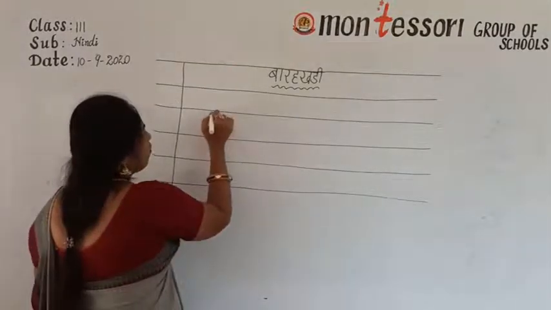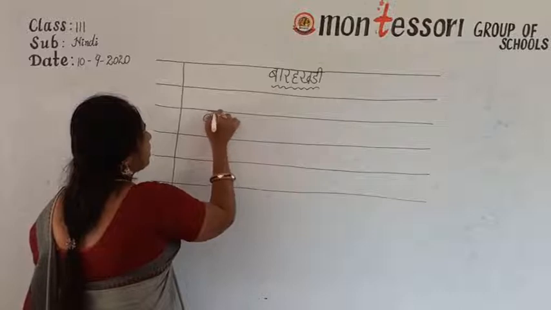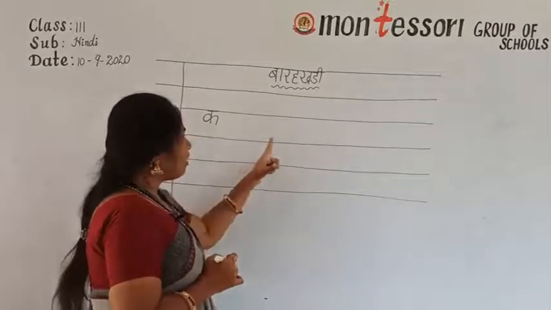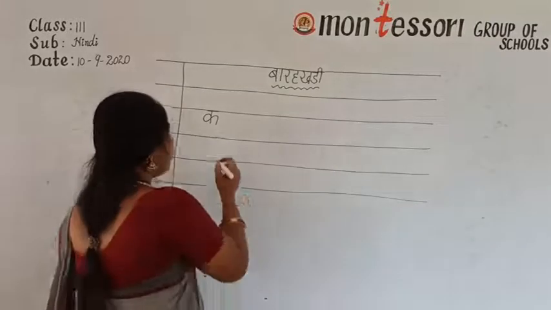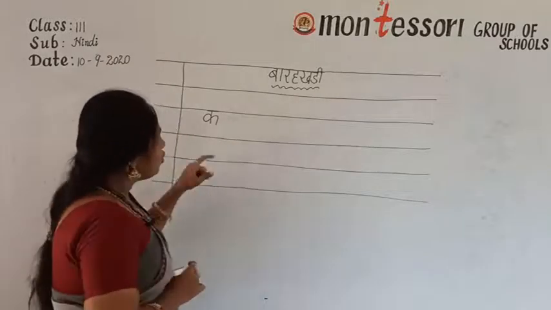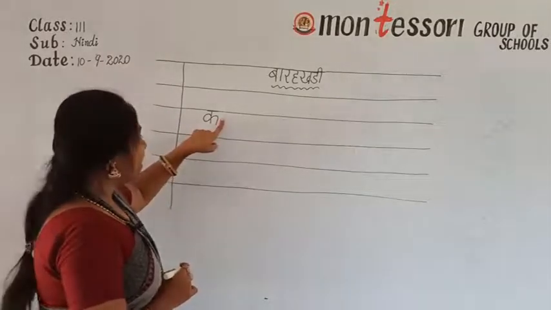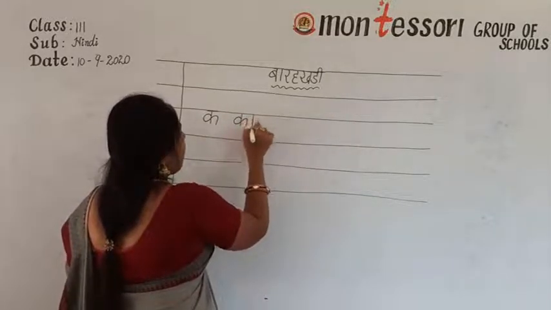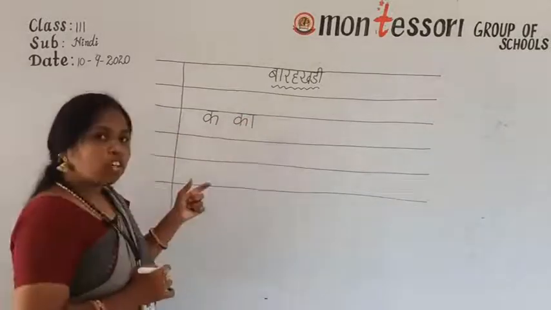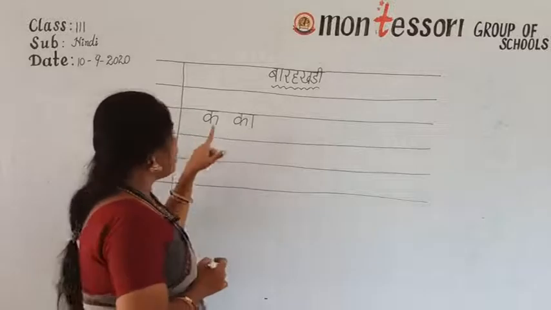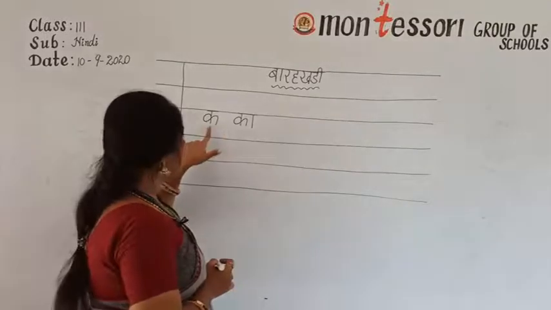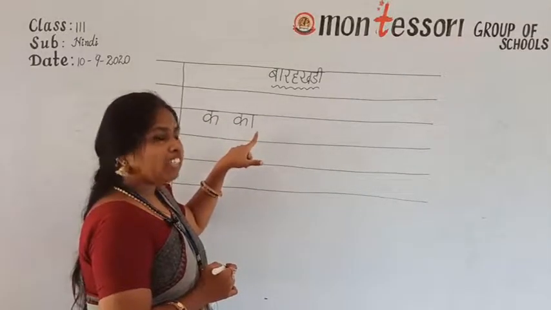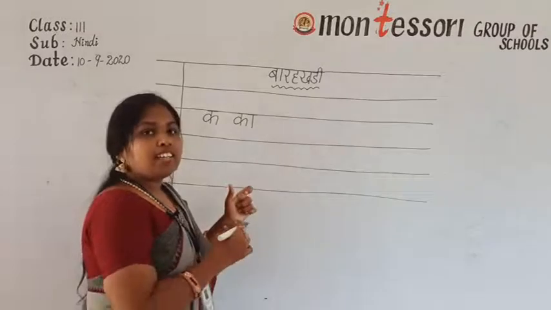Okay, children? Now first what is that? Ka. What is the letter? Whichever Barakadi you are writing, you have to write that letter only. With that particular letter we have to add symbols. Okay, children? Ka. After Ka what you have to do? You have to give a little gap. Means at least a finger gap you have to give and write very neatly. Ka. Ka. A ki matra, Ka. See, now they are going to symbols. If we are seeing the symbols, A did not have any matra, no, that's why we wrote Ka. Compulsory. After that, after Ka what is that? After A what is the symbol? A ki matra. Ka, A ki matra, Ka.